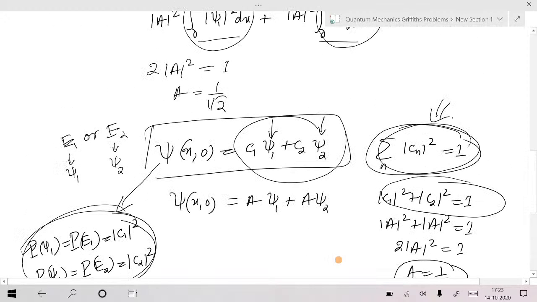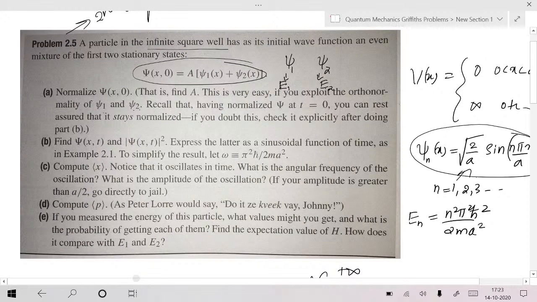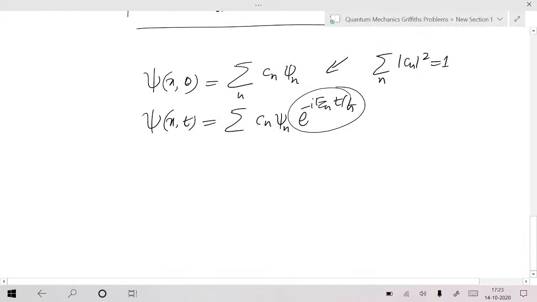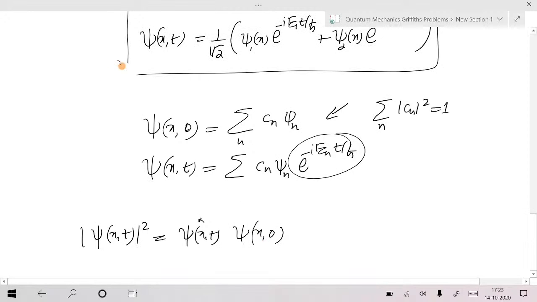I hope a couple of parts are over here. Okay, normalization is done. Find psi of x comma t and find mod psi x comma t the whole square. Okay, that's the next part. Mod psi x comma t the whole square is equal to psi x comma t star into psi x comma t. Again, you should use this one.